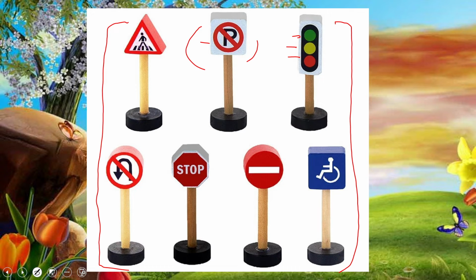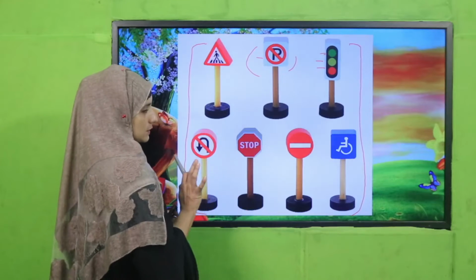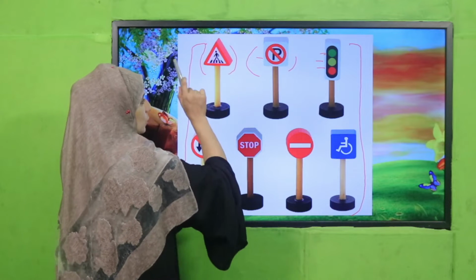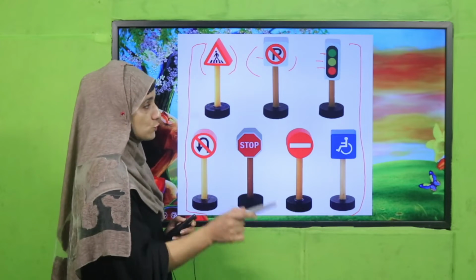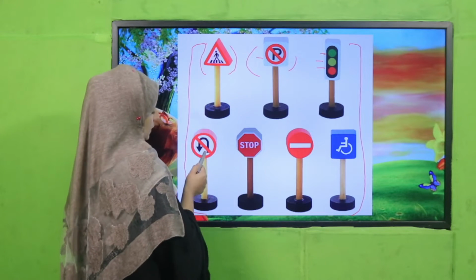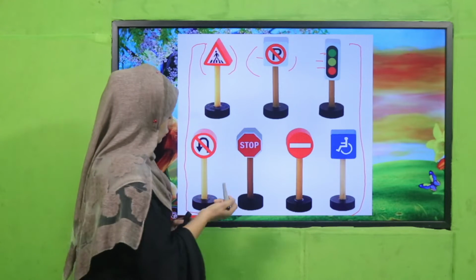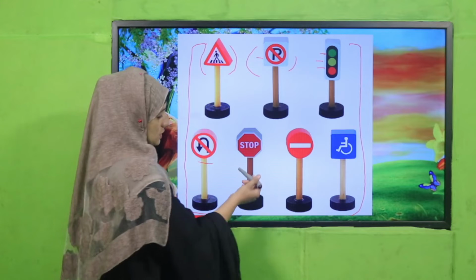When we are going to park our vehicle, this symbol is showing that parking is not allowed there. And this is showing a footpath on the road, where we have to walk by foot. Look there, a U-turn is not allowed when you are returning your vehicle. So this symbol is showing that a U-turn is not allowed.